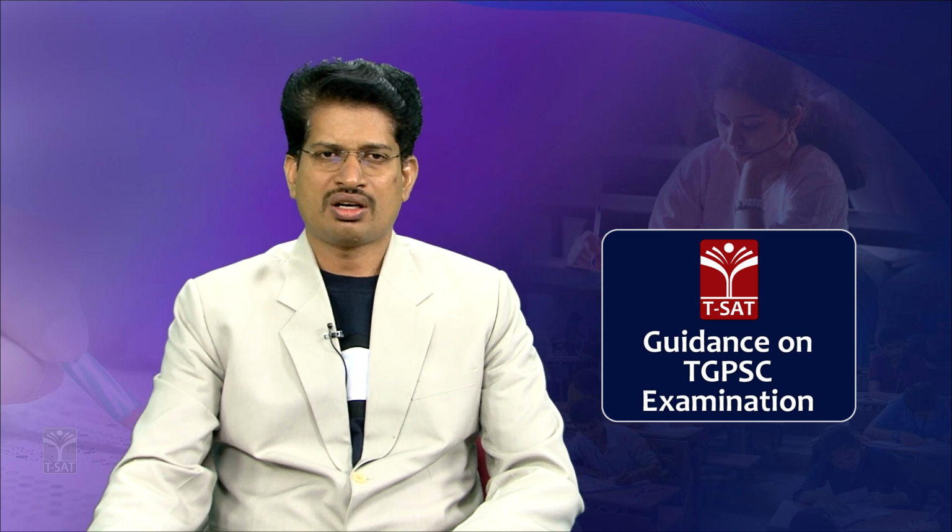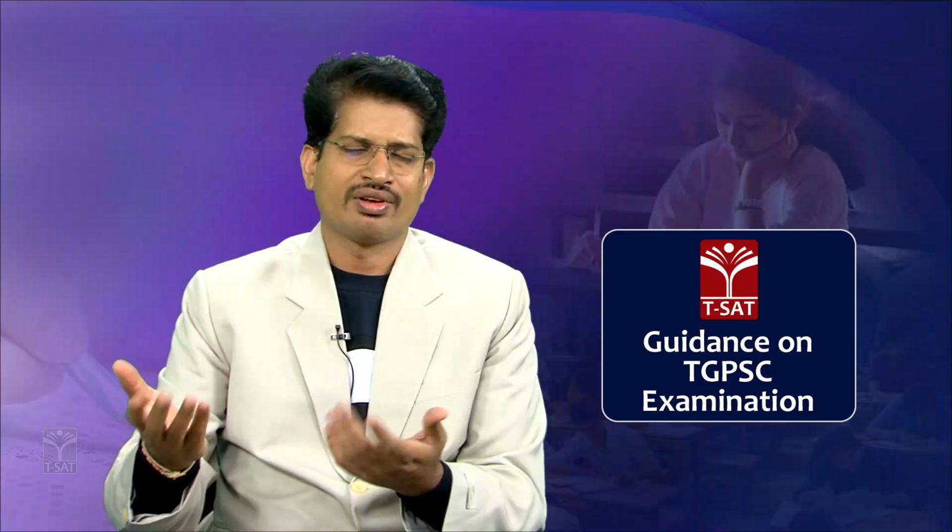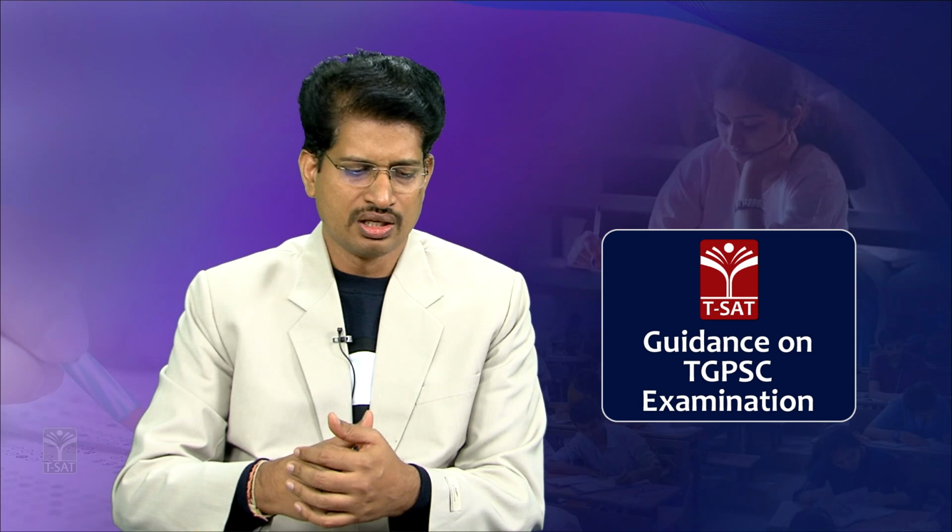So, what are the consequences being experienced in India because of improper exploitation of resources? Climate influences our environment. For example, water level. When the amount of water being precipitated decreases, the amount of life which can be sustained decreases, because the more the water, the more the life; the less the water, the less the life.